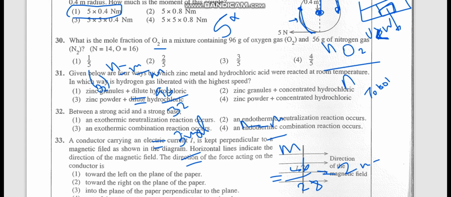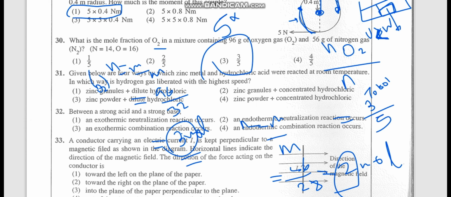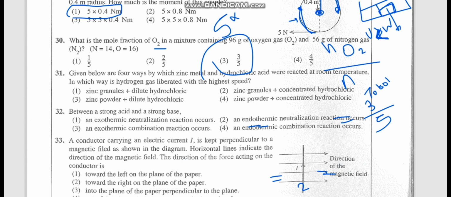So I said mole fraction of oxygen is moles of O2 over total moles. Moles of O2 is 3. Total mole is 5, here 3 plus 2. So 3 over 5, our answer is the third one. Answer is the third one. So mole fraction is very easy. A particular given element's moles over the total moles. So you should be able to find the number of moles. Then this question is not that hard.